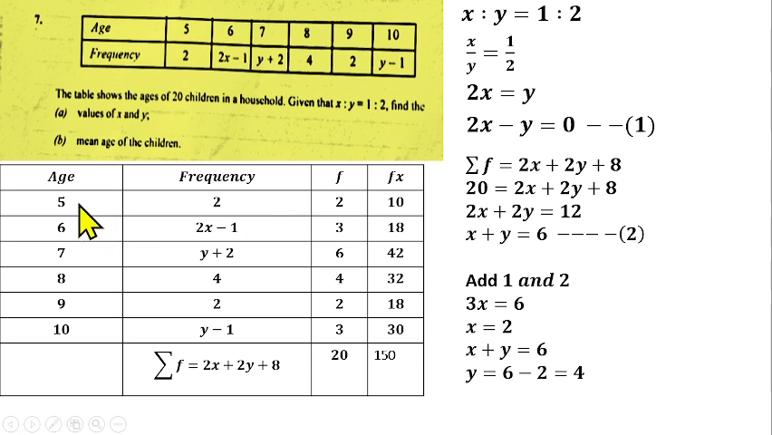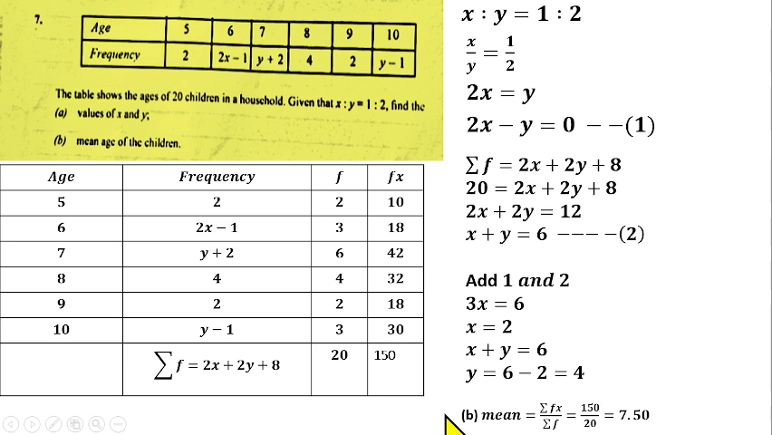So to get fx, you have 5 times 2, that gives us 10. 6 times 3 gives us 18. 7 times 6 is 42. 8 times 4 is 32. 9 times 2 is 18. 10 times 3 is 30. So if you now sum this together, that gives us 150.